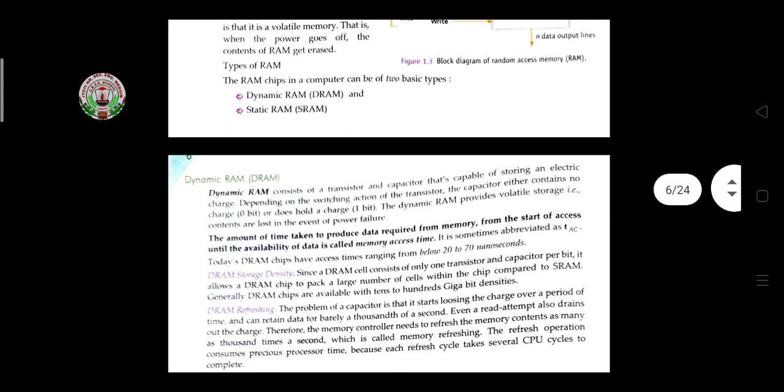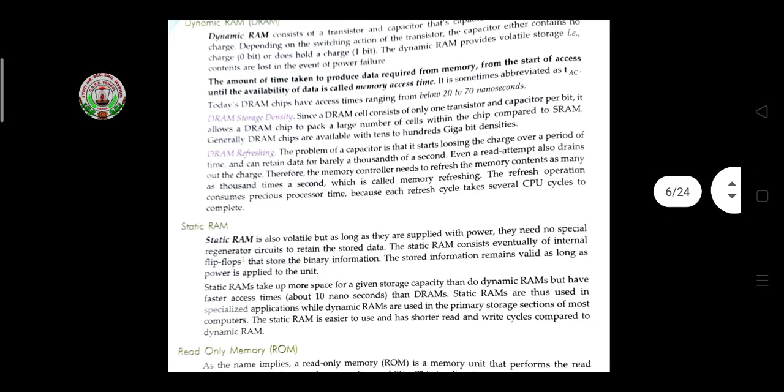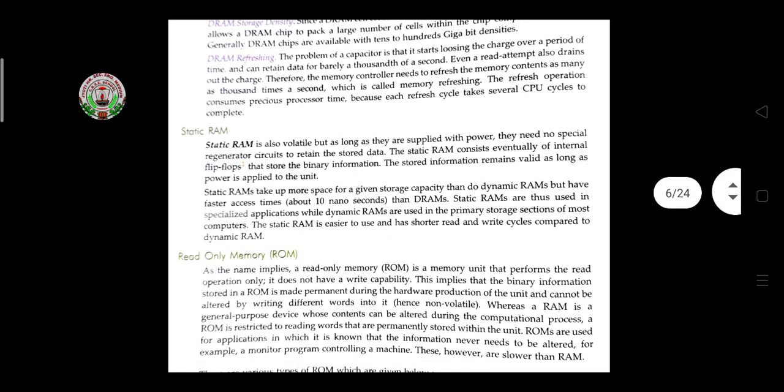Dynamic RAM consists of transistors and capacitors that are capable of storing electric charges. It depends on the switching action of the transistor, and the capacitor either contains no charge, which is a 0 bit, or holds a charge, which is a 1 bit. Like this, it is storing the data, and it has two types, DRAM storage density and DRAM refreshing.